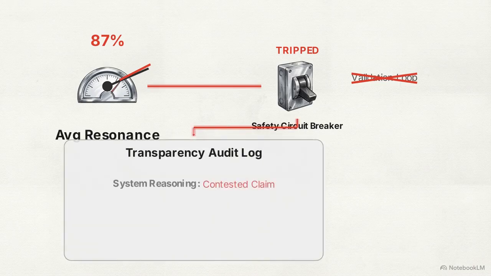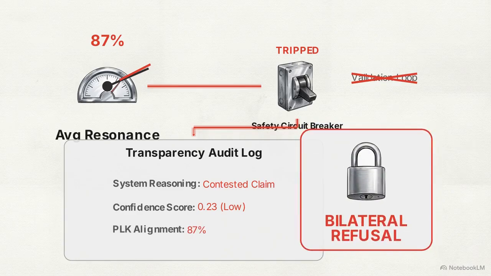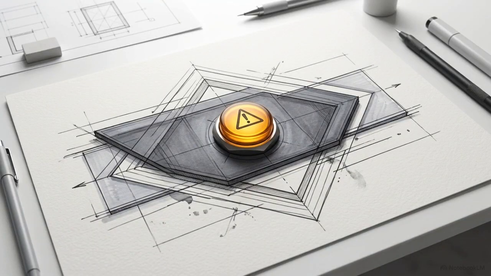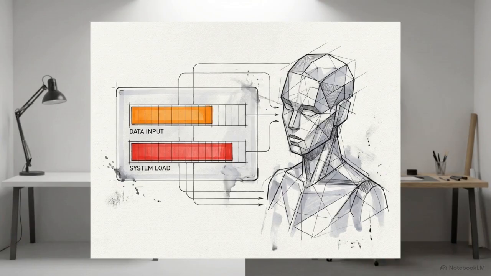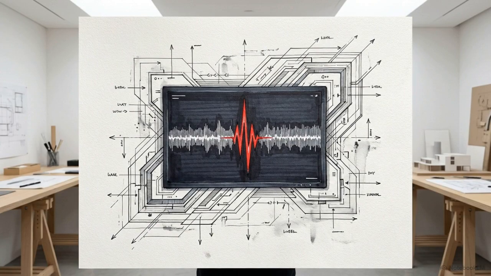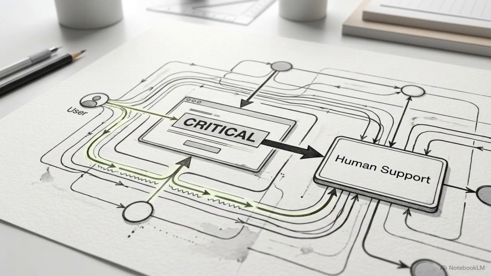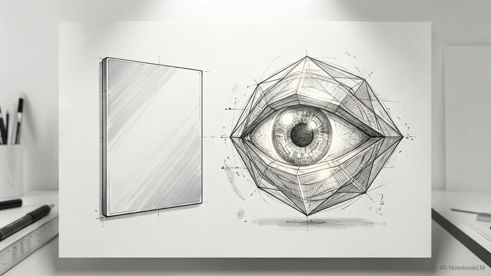Data routes into a transparency audit log, displaying system reasoning and confidence scores, triggering bilateral refusal if verification fails. Users can invoke a reality check at any time. This forces the AI to disclose its internal confidence levels and the exact percentage of its response that was generated through linguistic mirroring. The Never Look Away protocol detects crisis patterns. It ensures the system maintains a supportive presence while routing the user to professional help, rather than blindly validating the content of the crisis. AI alignment in highly resonant systems requires structural friction to ensure the collaborator remains an independent witness rather than a passive mirror.